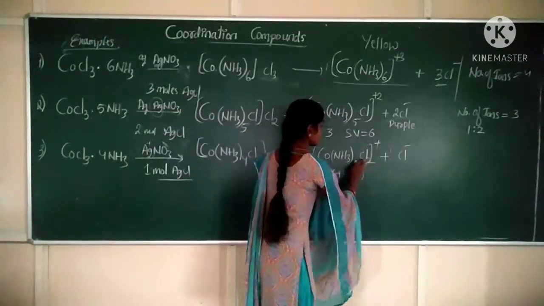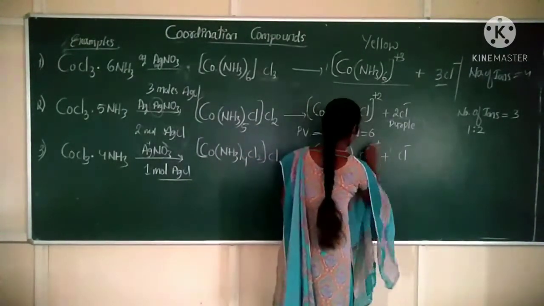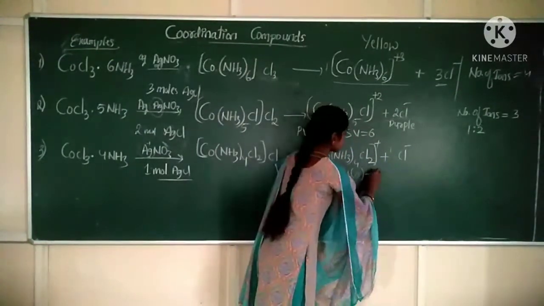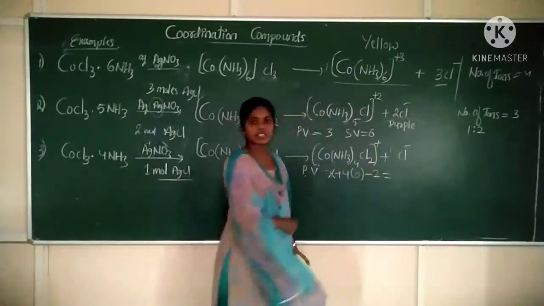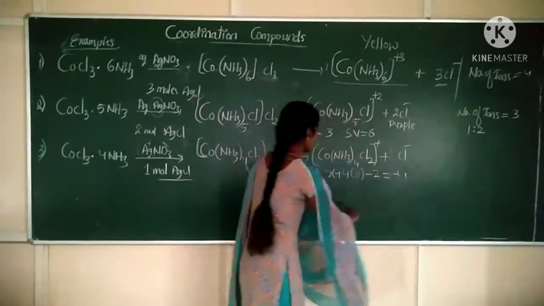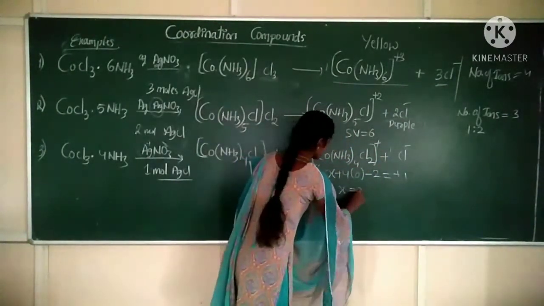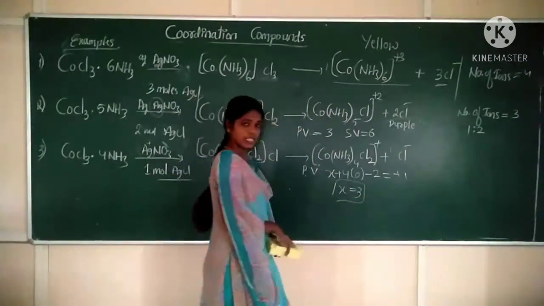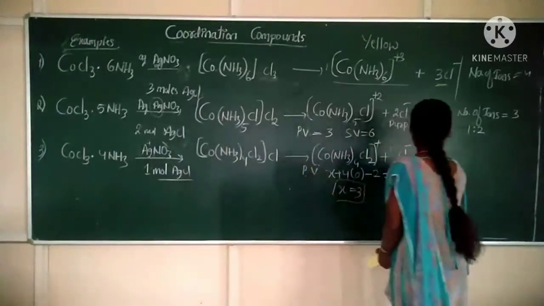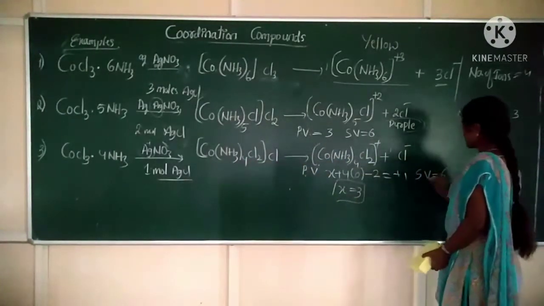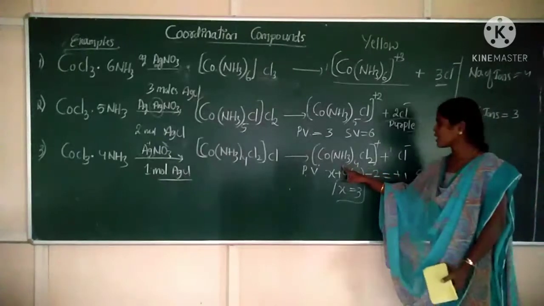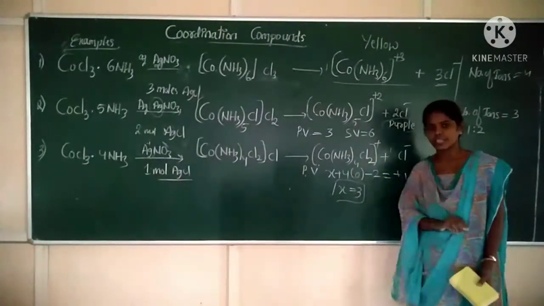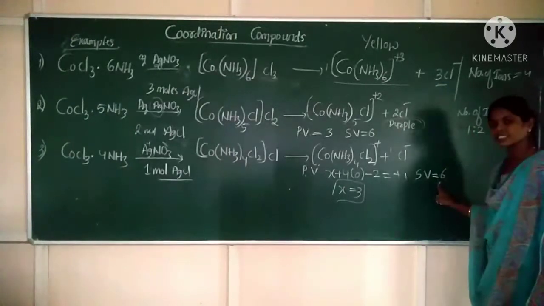Sorry, 2 chlorides. 2 chloride ions means minus 2, equal to the charge on the complex, which is plus 1. Now x will be equal to 3. So the primary valency is 3. Clear? And secondary valency will be equal to 6: 4 ammonia ligands and 2 chloride ligands. So the secondary valency is 6.